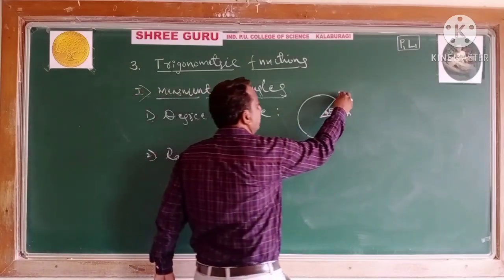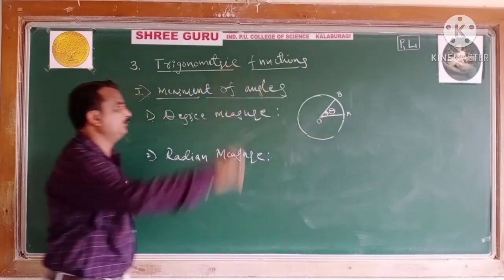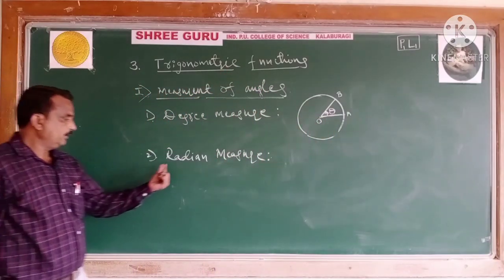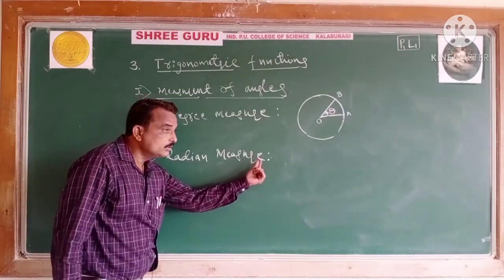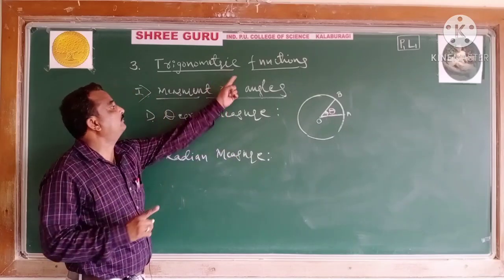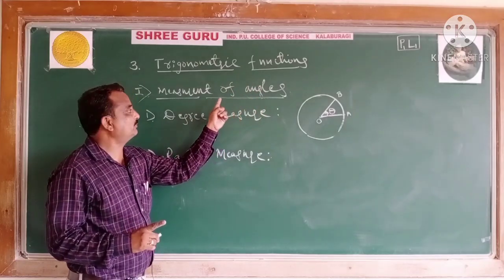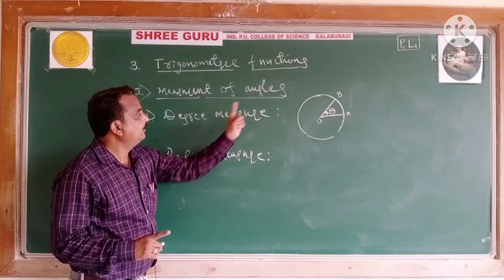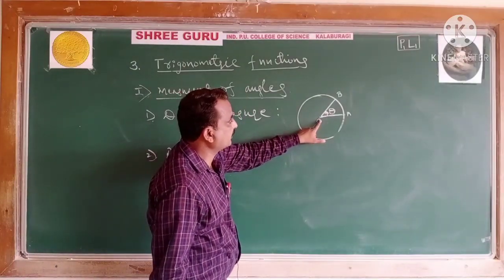Here I will consider the same diagram for the radian measure also. See, radian is a measure of an angle.